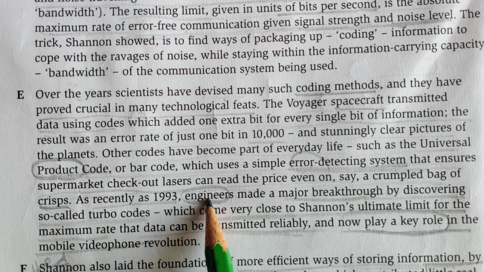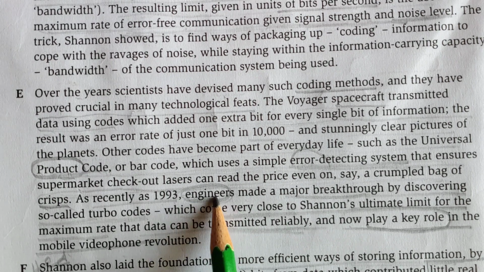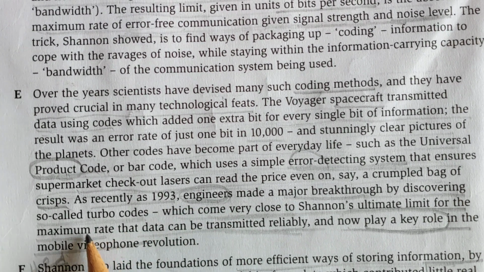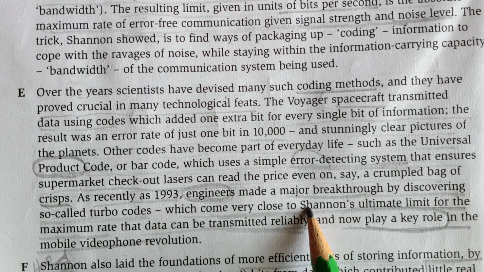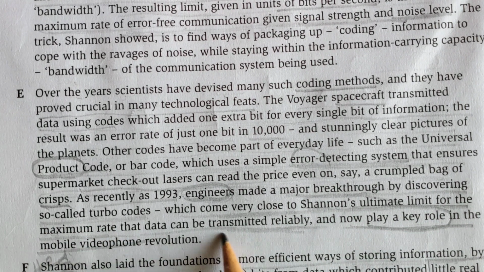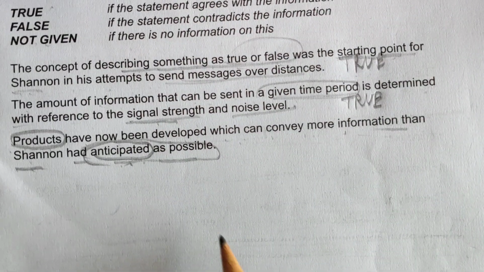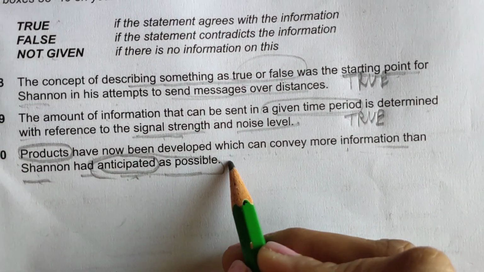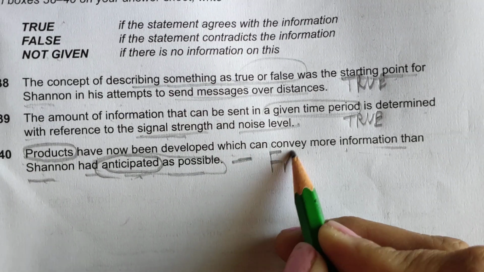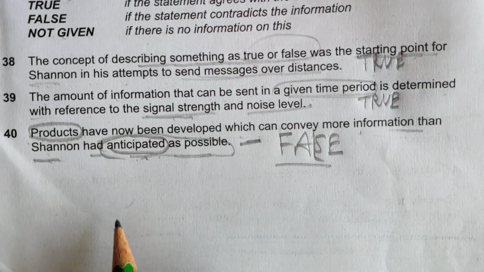It means whatever these persons have taken out today was, earlier, the anticipation by Shannon's ultimate limit for the maximum rate which can be transmitted reliably. Now they play a key role. It means this is not matching with the statement. So the answer is false.